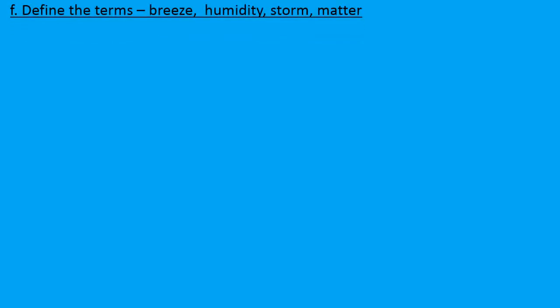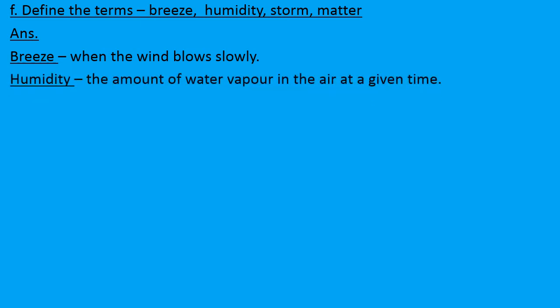In part F, we have to define these terms. First is breeze, then humidity, storm, and the last one is matter. So first is breeze. When the wind blows slowly, it is called breeze. Second is humidity. Humidity is the amount of water vapor in the air at a given time.